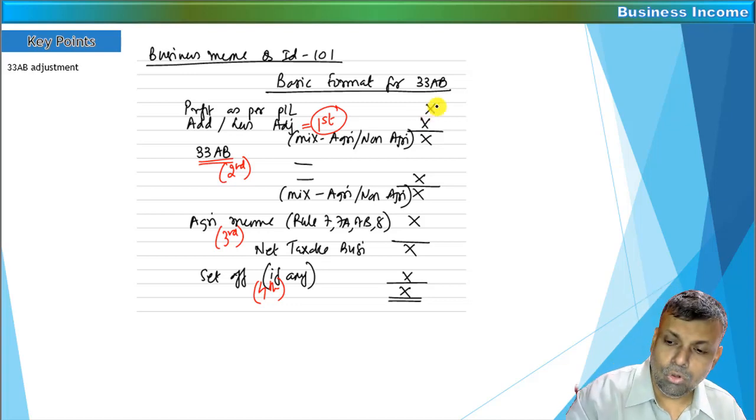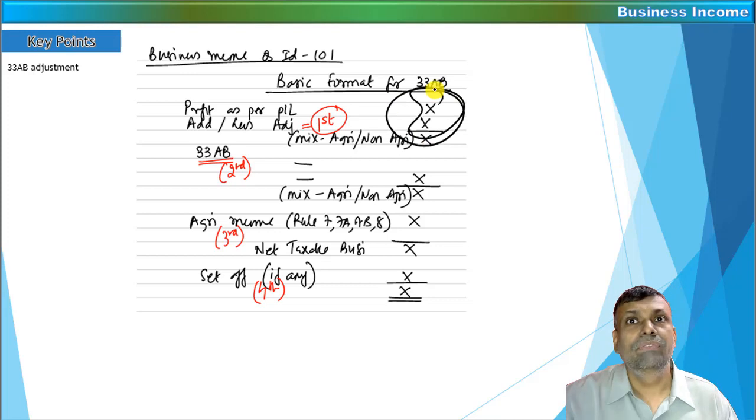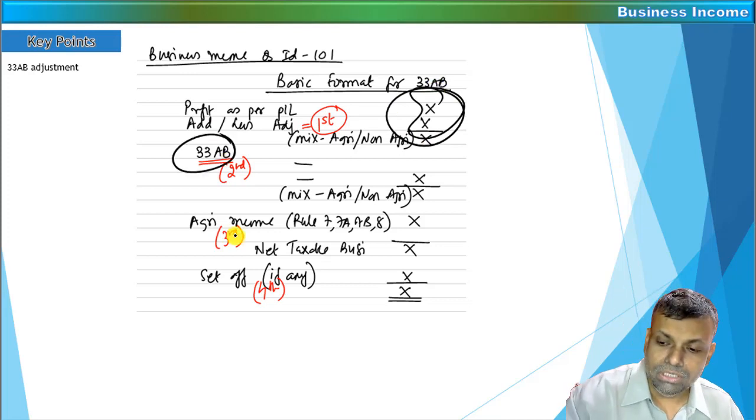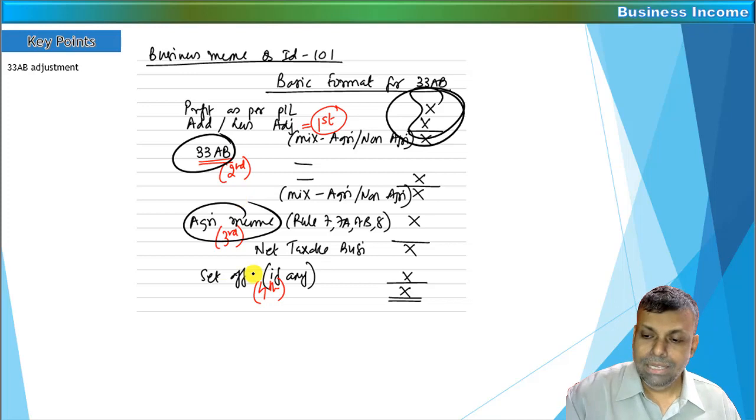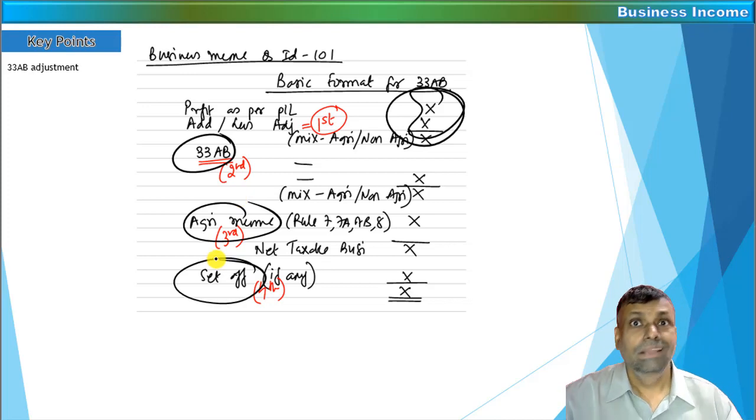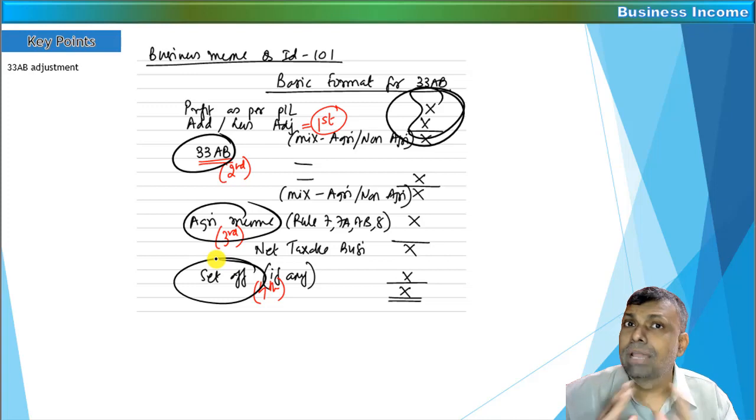First of all, you have to do all the basic adjustments. That means all your basic business income adjustments. Then you have to do 33AB. Then you have to do agricultural income, and thereafter you have to do this particular set off. Here the sequence of doing the adjustments is extremely important, friends. If you miss out this particular sequence, if there is a question on 33AB, then you are going to be a very big loser.